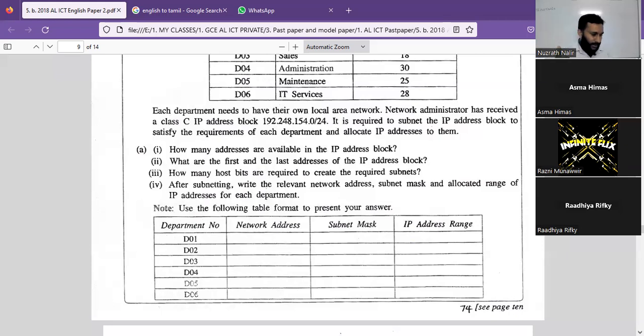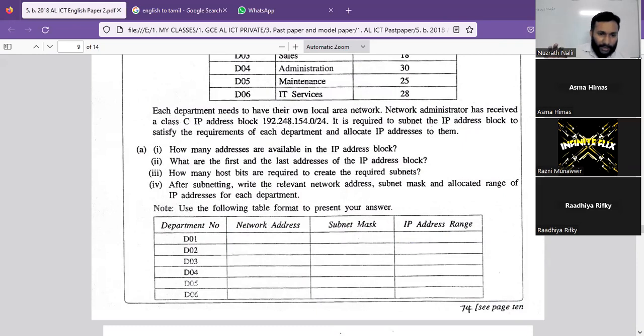The first question is how many addresses are available in the IP address block. I'll take this paper on my other device, then it will be easy for me to explain. The second question: what are the first and the last addresses of the IP address block?